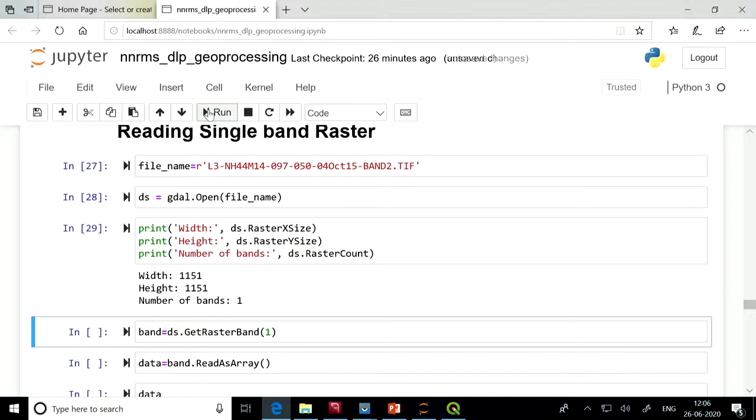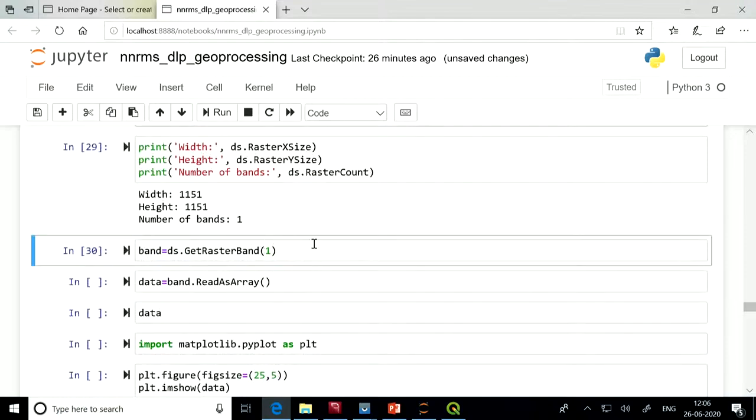Now if you want to get the values in that band, so we want to see the matrix representation of the image, first we need to call the dataset's GetRasterBand method. So ds.GetRasterBand, and the argument is the band number. Here we have a single band image, so we pass 1. So band equal to ds.GetRasterBand(1) fetches band 1 from the dataset.